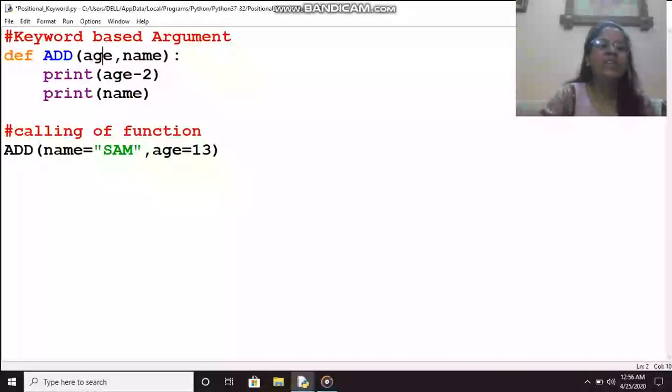So it is easy for the programmer to identify the arguments, and we need not remember the position. The only thing we need to remember here is, if I pass one in this way, let us see what happens.